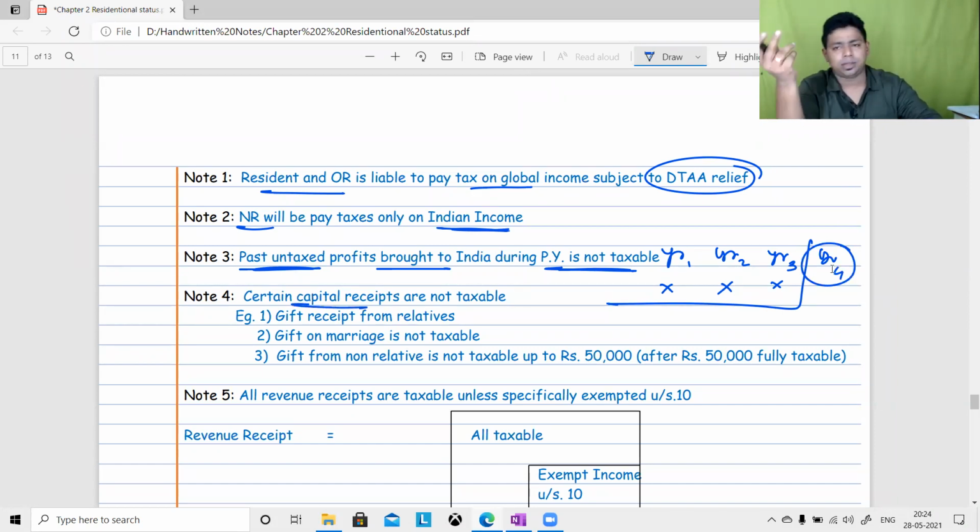Certain capital receipts are not taxable, like a gift received from a relative, a gift on marriage, a gift up to 50,000 rupees, as you might know. It is not taxable.